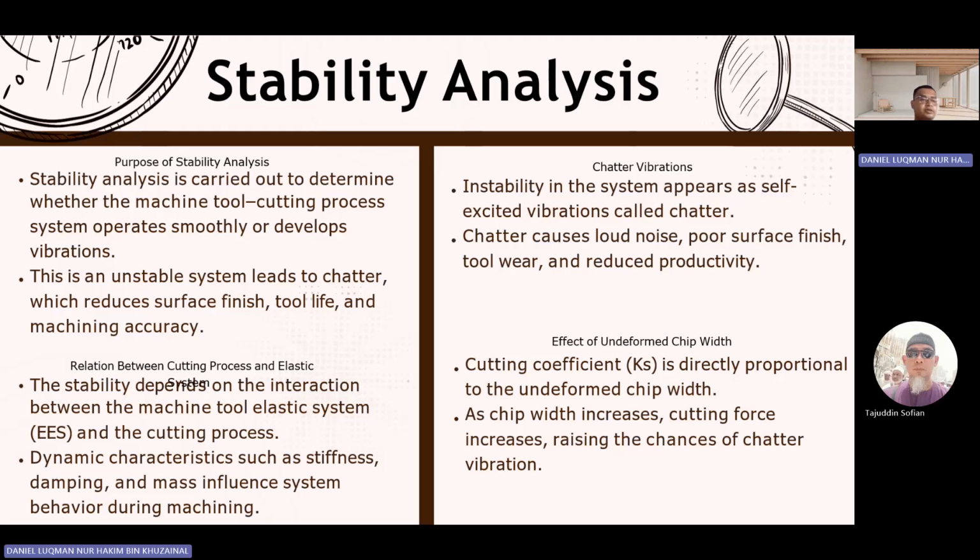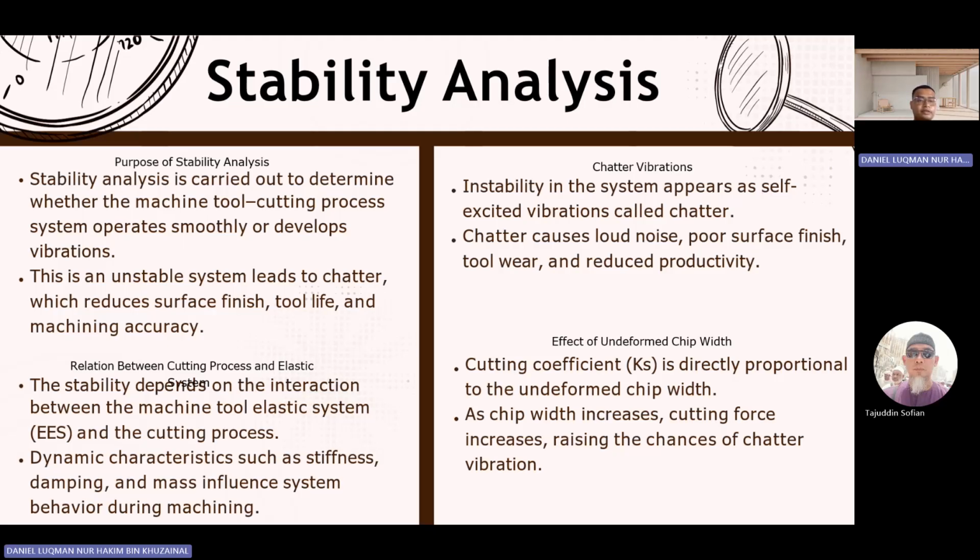The relationship between the cutting process and the elasticity, which is the stability, depends on the interaction between the machine tool elastic system, EES, and the cutting process. Dynamic characteristics such as stiffness, damping, and mass influence system behavior during machining. Next, we have the chatter vibration.